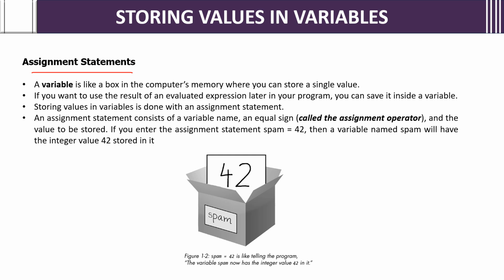If you want to use the result of an evaluated expression later in your program, you can save it inside a variable. For example, if you want to use a value that needs to be repeated again in your program, then if you store it in a variable, you can fetch it again from that variable. You can store that value.